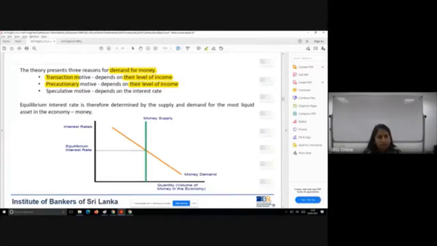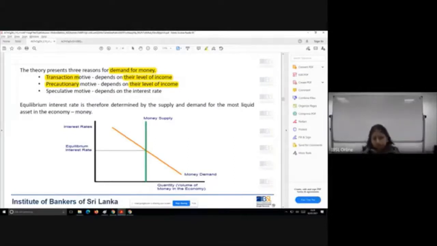But the third one is a very different reason. Here you are going to look at the speculative motive of an individual. Now think of yourself. If you are the person earning 50,000, you have 10,000 for transaction and 20,000 for precautionary. Now you have an additional 20,000 with you, which is a saving. That saving you want to put in an investment. You want to earn interest out of it.